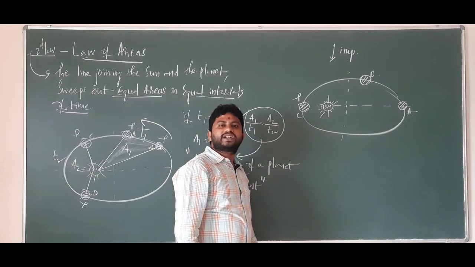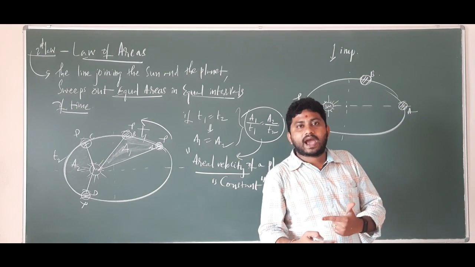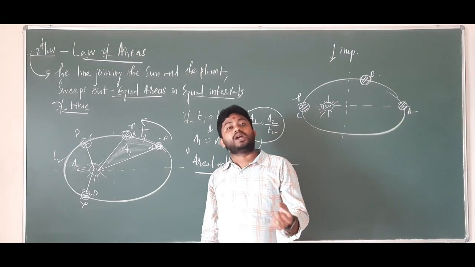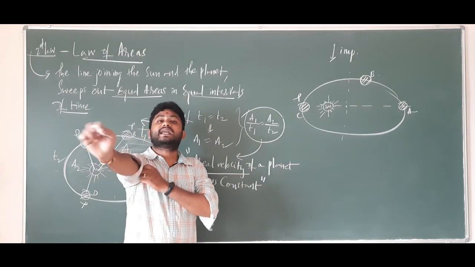Right? You know the interesting thing is, the speed of the planet around the sun depends on the distance between the planet and the sun. This is an experimental analysis.